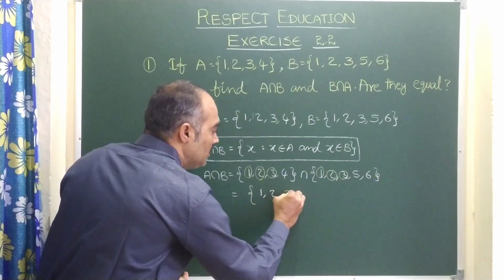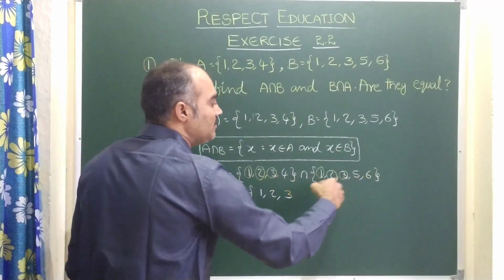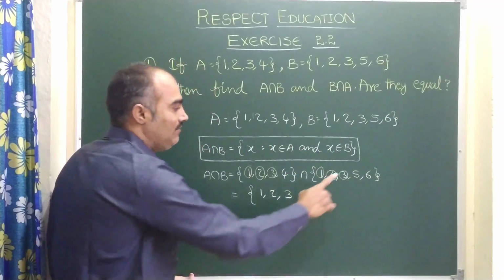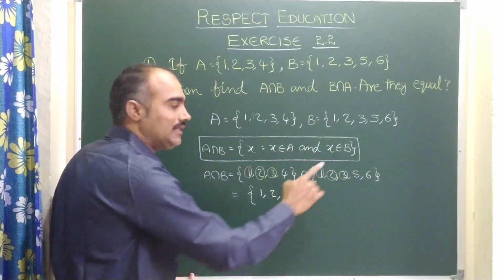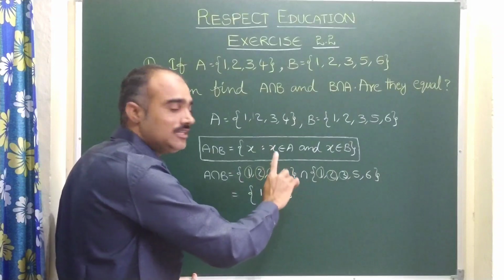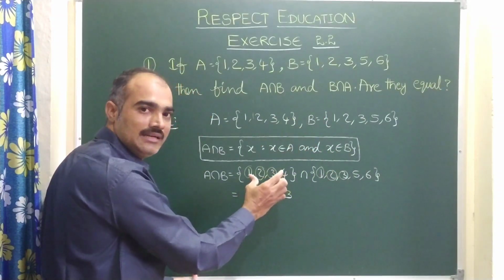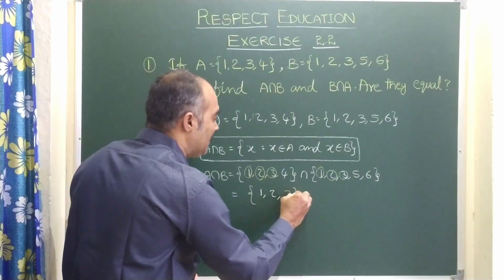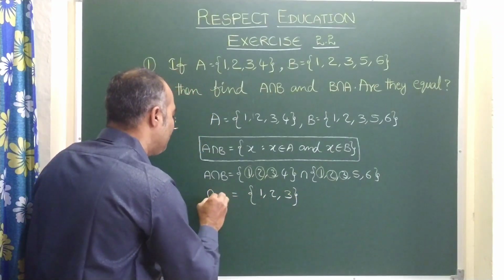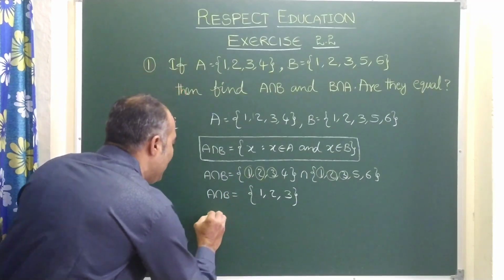1, 2, 3. Here you see 4 belongs to A, but 4 does not belong to B. Same way 5 and 6 belong to B, but they do not belong to A. So these elements, 4, 5 and 6, are not in common. Only 1, 2, 3 are common in A and B. That's why A intersection B is 1, 2, 3.